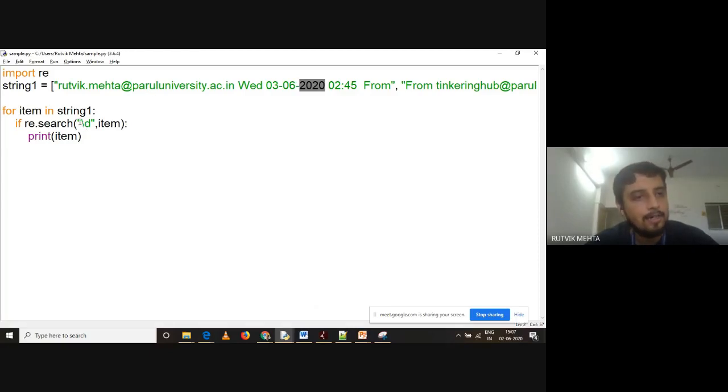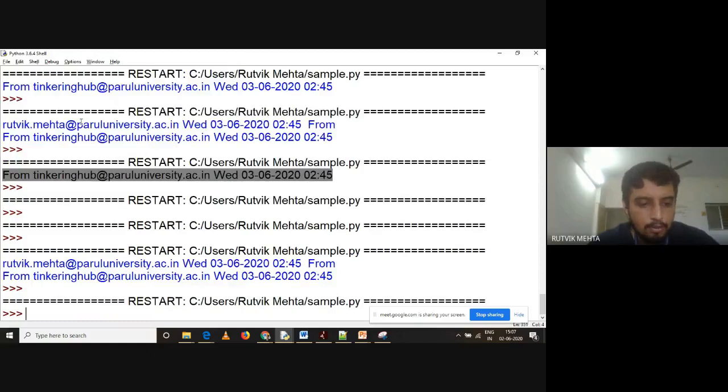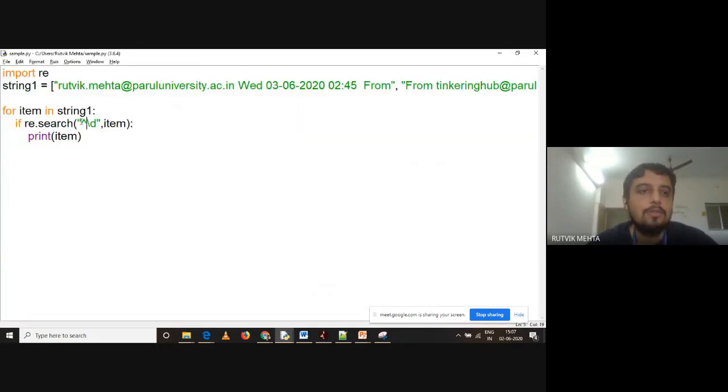Now I want to convert my search into match. Very simple, how can you convert search into match? Put the caret sign, and when I use the caret sign in a regular expression, you know that it is looking for a match in the beginning of the string. So again, there is no output. Hope it is clear to you. Hope you are getting it. Yes or no?